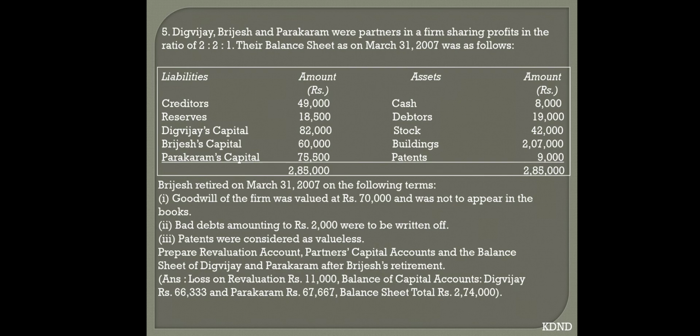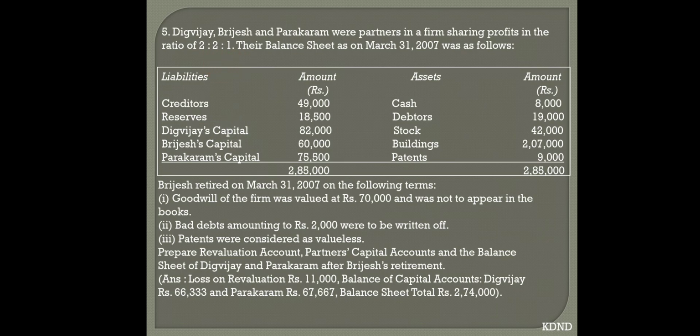Then start with the first adjustment. Goodwill of the firm is valued at 70,000 and was not to appear in the books. So when goodwill adjustment comes, you are required to find out gain ratio. As we have learned in the previous sums, gain ratio can be found out very easily. First of all, write down OPSR in the sum. So OPSR given in the sum is 2:2:1.